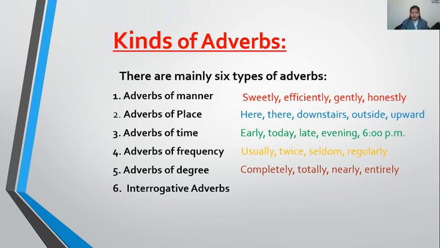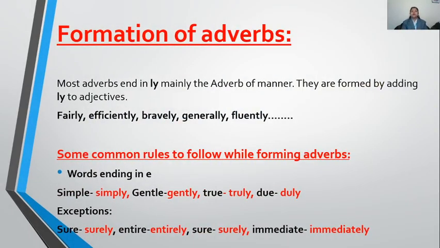As the word tells, these are interrogative words like when, why, where, how much. So they all are interrogative adverbs. So basically write down, just learn this, that adverbs are mainly of six types: manner, place, time, frequency, degree, and interrogative adverbs. Cleared? Now let's proceed towards the formation of adverbs.